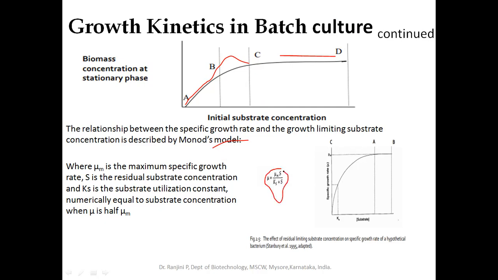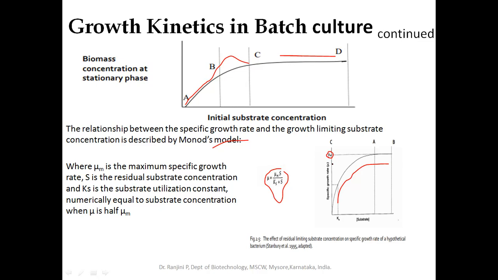When the microorganisms start dividing, the biomass increases and growth takes place, and it will attain a maximum value, which is considered as mu max, the maximum growth. That is the maximum growth for that microorganism at that substrate concentration.